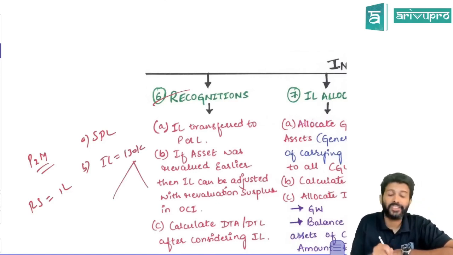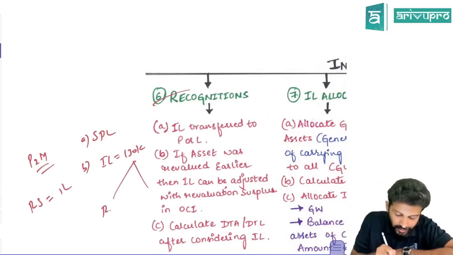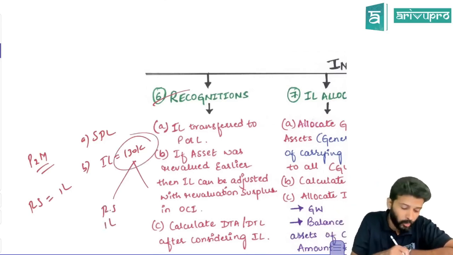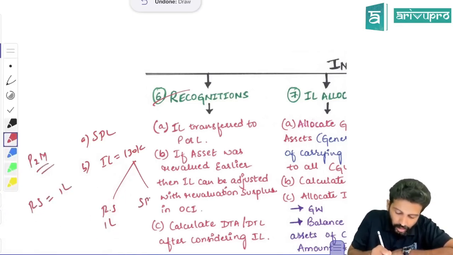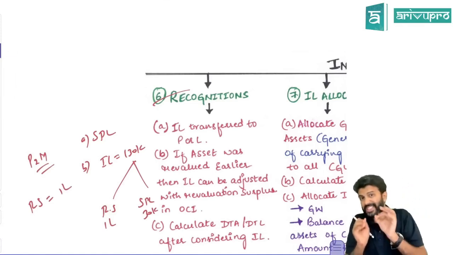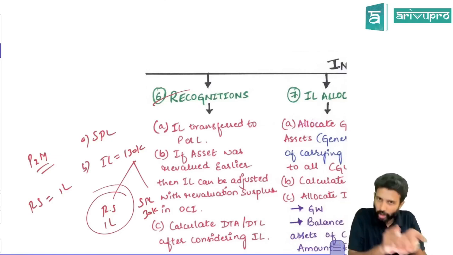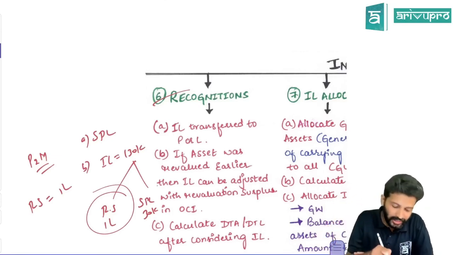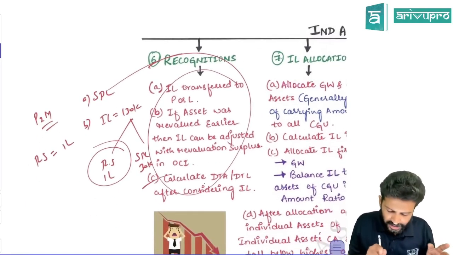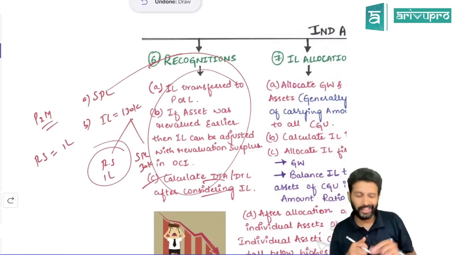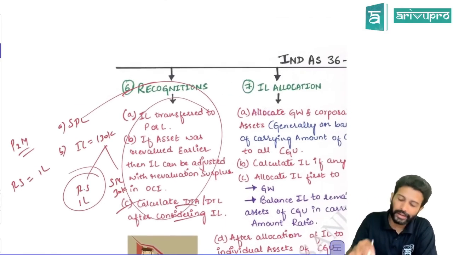Then in this case, you will not transfer the entire 1,30,000 to SPL. First check if there is any revaluation reserve. Yes, how much revaluation surplus balance is there? 1 lakh. So out of 1,30,000, 1 lakh will first be adjusted with the revaluation surplus. Only the balance 30,000 you will transfer to the P&L account. So first, the impairment loss will be adjusted with the revaluation surplus. If revaluation surplus is not there or doesn't have enough balance, then the balance impairment loss will be transferred to the P&L account. After charging the impairment loss, you need to calculate DTA or DTL. More about this we'll study in Ind AS 103 Business Combination. This was about recognition.